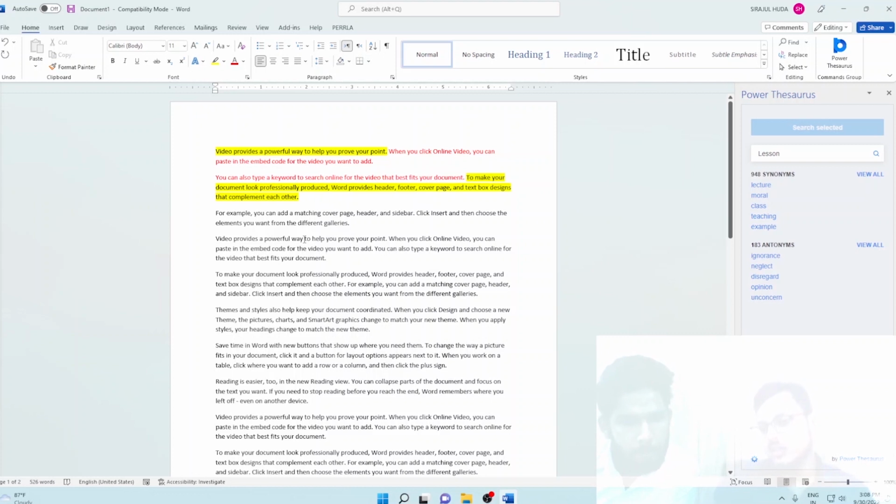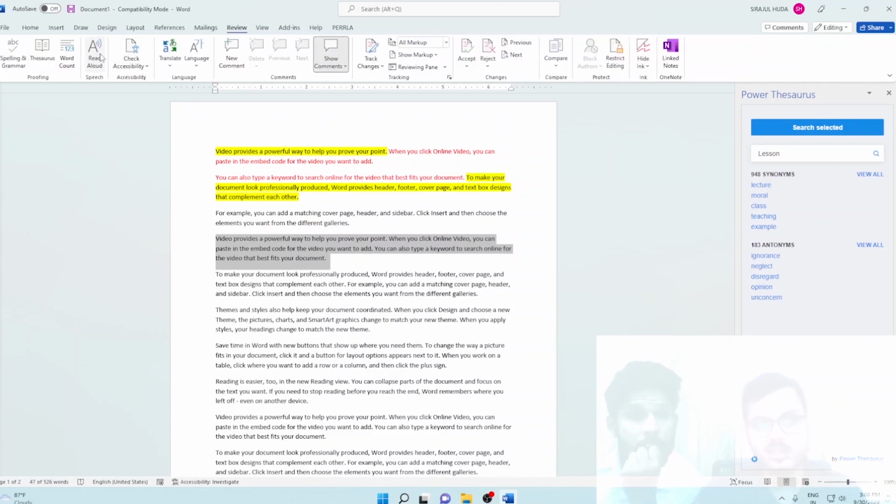I want to tell Microsoft Word to read this for me aloud. Actually, this is Microsoft 2021, I think. Okay. So it already has one option here, in Review itself, Read Aloud.